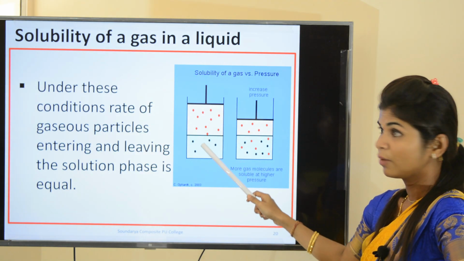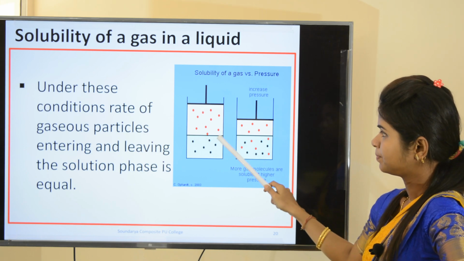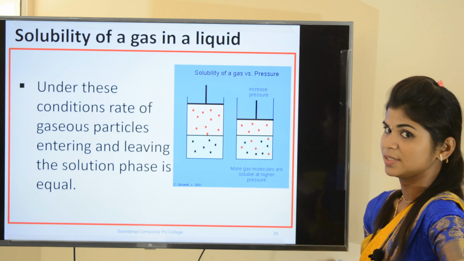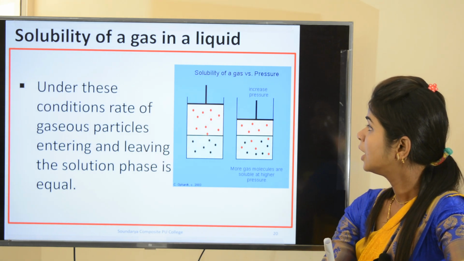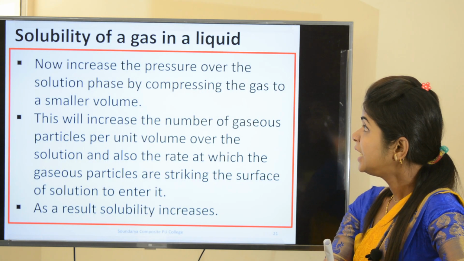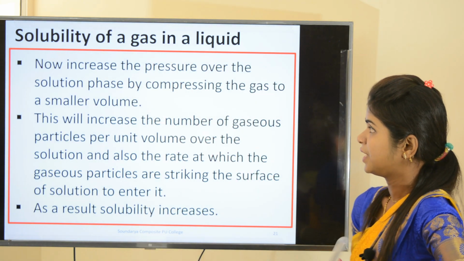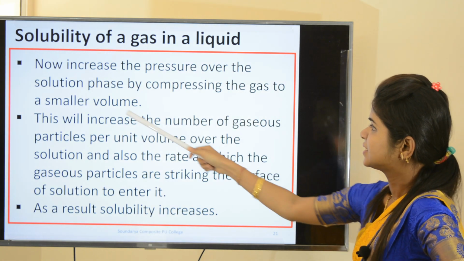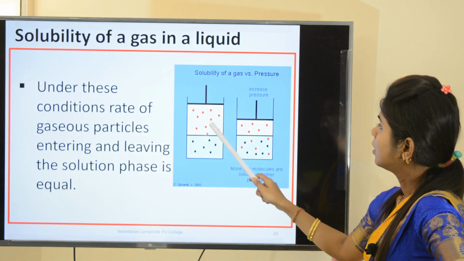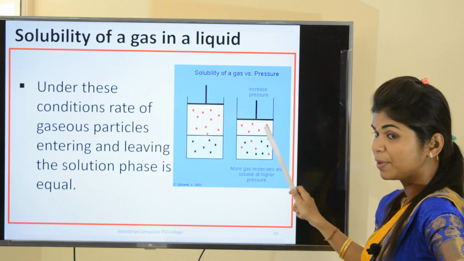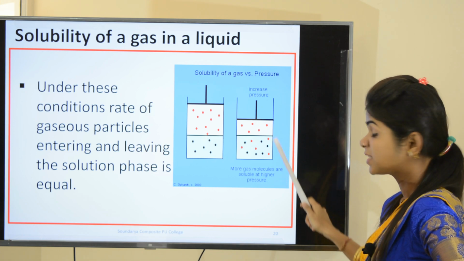This is the system, whatever I have said. This is the solution, the surface of the solution. Okay, this is the gas in vapor phase. Now, this is the piston. Now, what will happen if you increase the pressure? Okay, increase the pressure over the solution phase by compressing the gas to a smaller volume. Let me show the picture again. You have to increase the pressure. Look at the second picture. You are increasing the pressure, you are applying the pressure so that the gas becomes a smaller volume.